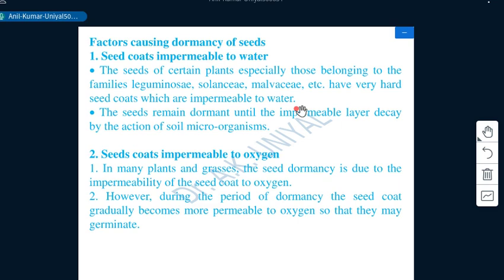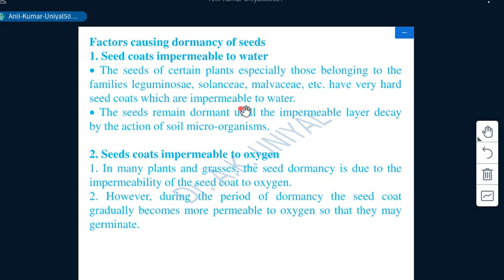In natural conditions, as mentioned in this line, it could be dissolved or cracked by the activities of soil microorganisms, but otherwise the developing embryo is not able to expand due to the hardness of the seed coat.